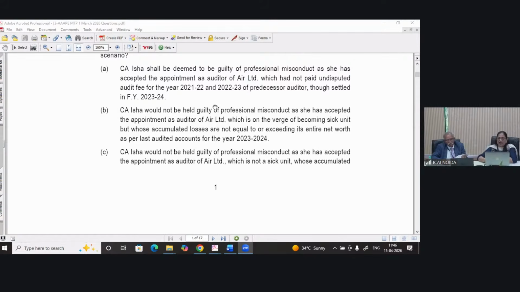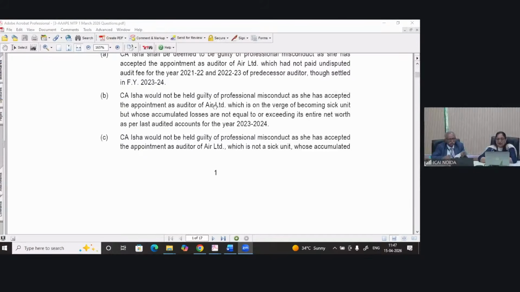If we see B and C, CA Isha would not be held guilty of professional misconduct. B will not be, because here what we have written is that she has accepted the appointment as auditor of Air Limited, which is on the verge of becoming a sick unit, but whose accumulated losses are not equal to or exceeding the entire net worth as per last audited accounts. So this cannot be the reason, right?